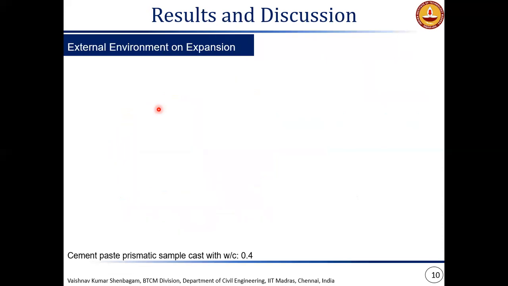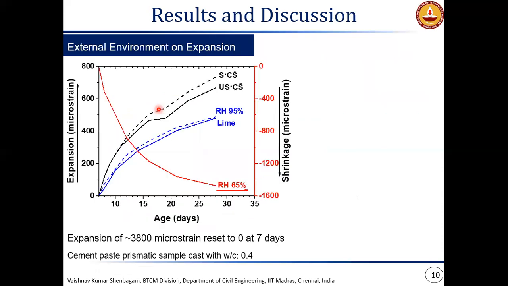And coming to the exposure to different environments, here the dimension at 7 days is being reset to 0, and whatever change the different exposure condition is having on the specimen is being shown in this graph. If you look at the drying scenario, the specimen from 3800 microstrains at 7 days is now shrinking, and from 0 we see the level of shrinkage that is recorded is about 1500 microstrains.